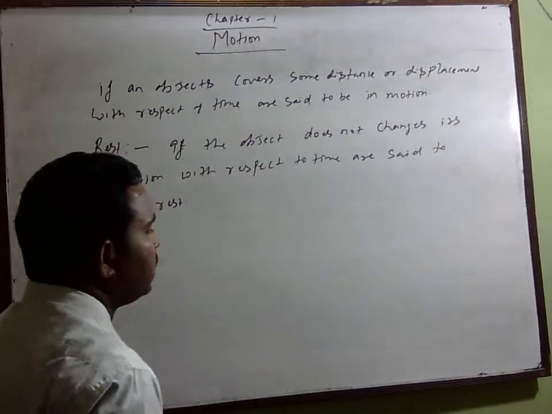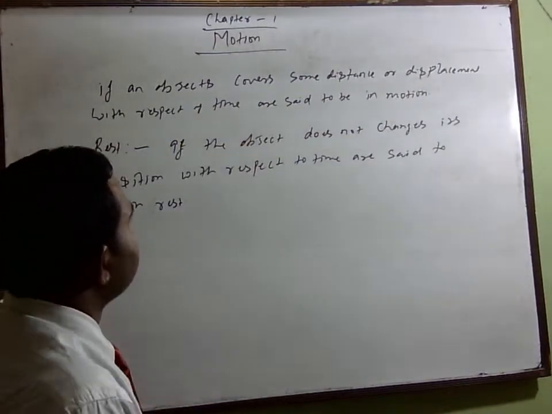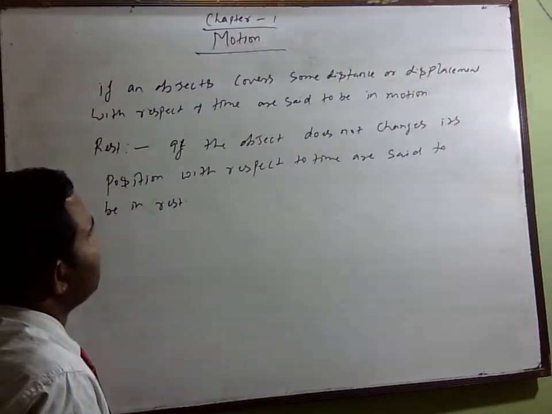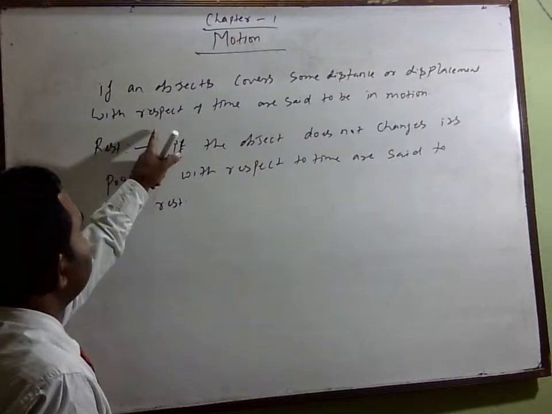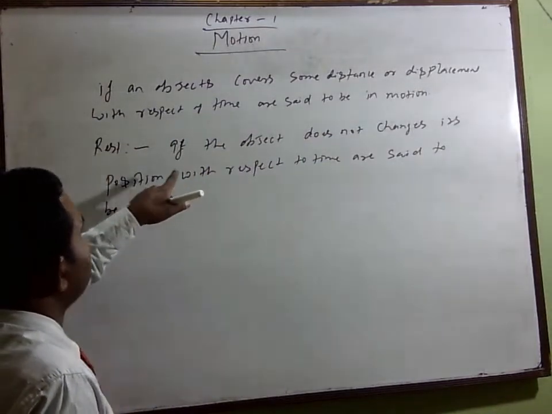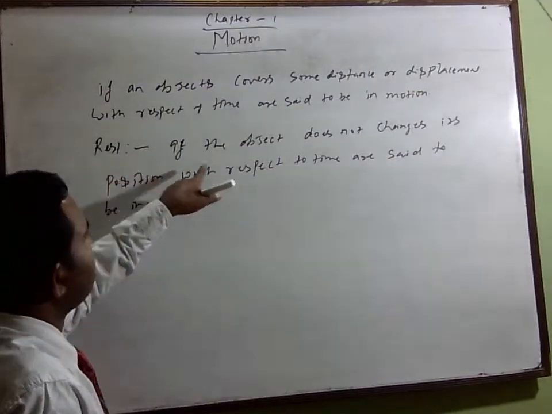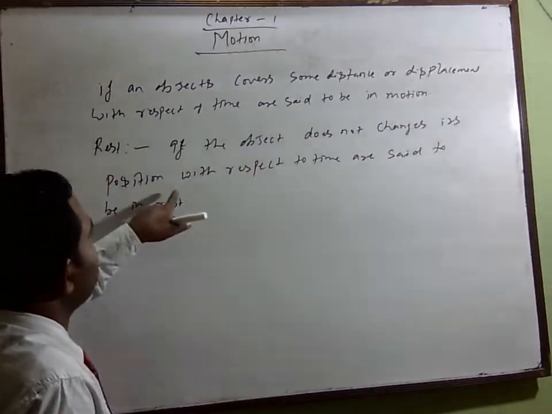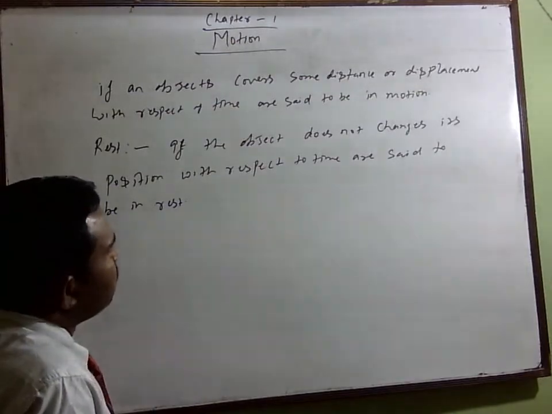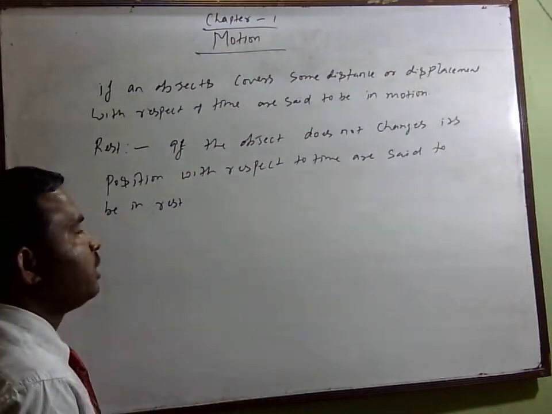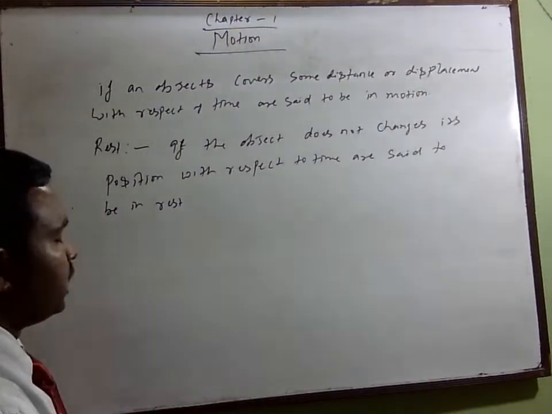Suppose if the object changes its position, its distance or displacement with respect to time, it is said to be in motion. But rest, if the object does not change its position with respect to time, it is said to be in rest.